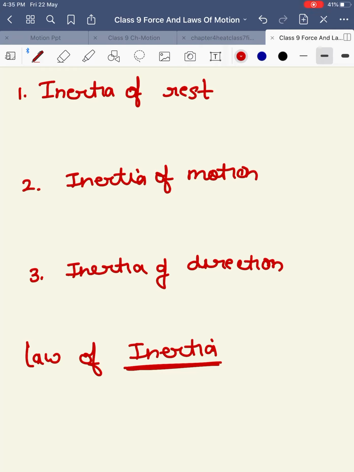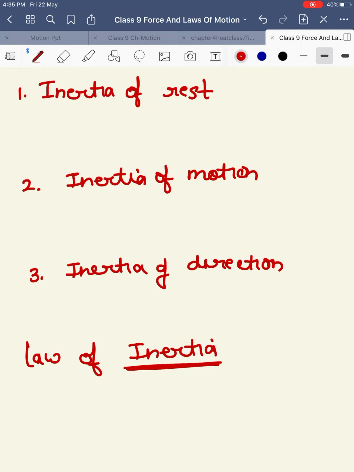So naturally your foot will get hurt when you're kicking a stone because it has more mass, and because of its more mass it has more inertia of rest. Both objects were in a state of rest and they could not change their state by their own. We had to apply force to change the state of the object. The object with the greater mass, that is the stone, had more inertia of rest.